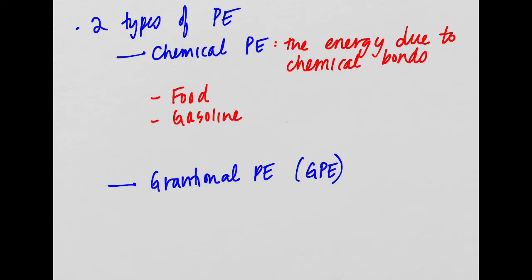So we might see this chemical potential energy, because it's really hard. We can't see, if we just see gasoline, for example, let's say, now we'll use gasoline.